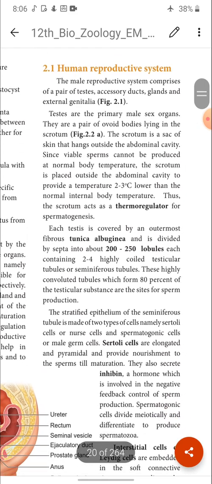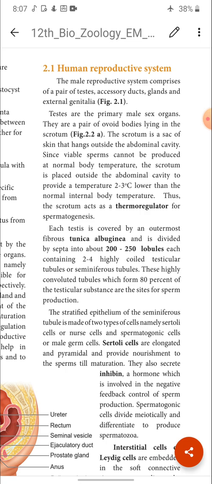So, let's come to the topic after this introduction I discussed with you. Now I am going to discuss with you about the human reproductive system. I am going to discuss a male reproductive system alone now. The male reproductive system comprises of testis, accessory ducts, glands, and external genitalia. These are the organs that comprise the male reproductive system.